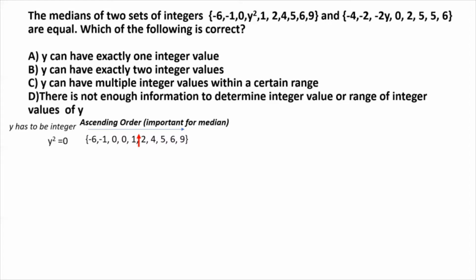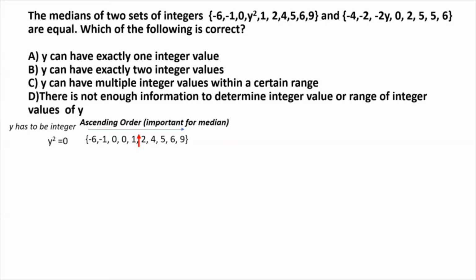Usually when that's the case, especially when the number of elements is even, we take the average of the 2 middle values. So in this case, the median will be the average of 1 and 2, which is 1.5. But we don't need to calculate that. This is just for us to note where the median will be as we go through different cases. So this is for y square equal to 0.